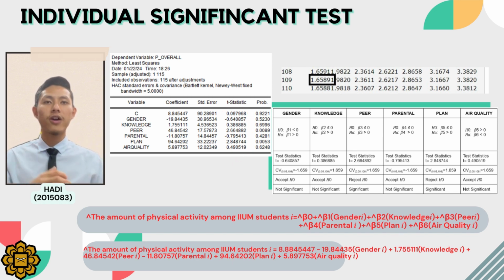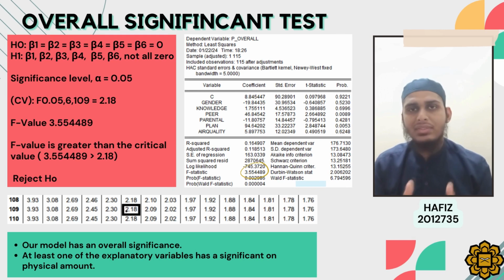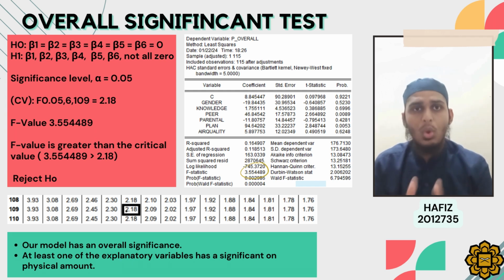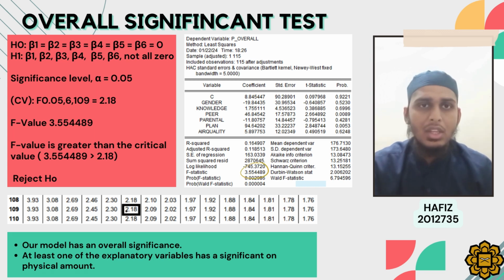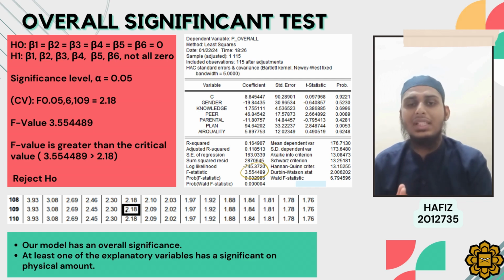This means B3 and B5, which are peer and plan respectively, have a significant impact on the total amount of physical activity among IIUM students. In contrast, B1, B2, B4, and B6, which are gender, knowledge, parental, and equality, have no significant impact on the dependent variable. For the overall significance test, our F statistic value is 3.554489, level of significance 0.05, and our critical value is 2.18. Because our F statistic value is bigger than our critical value, we reject H0, and we can conclude that our model has overall significance, which means at least one of the explanatory variables has a significant effect on the amount of physical activity.